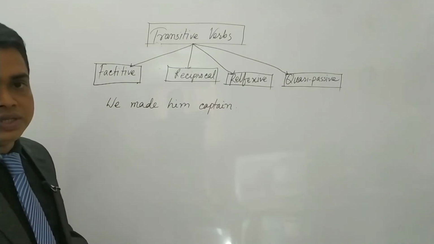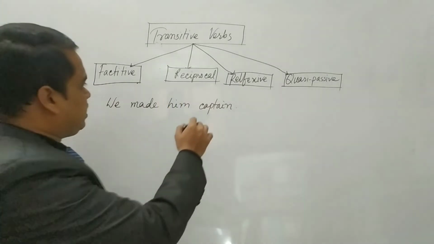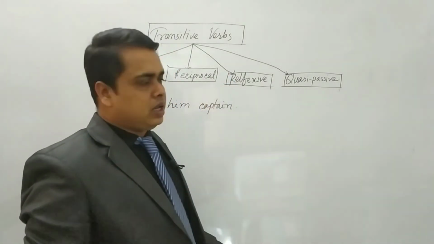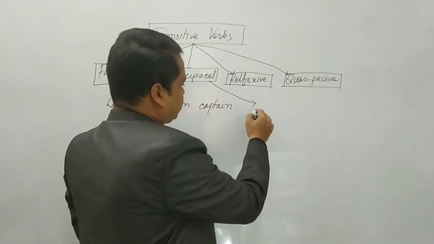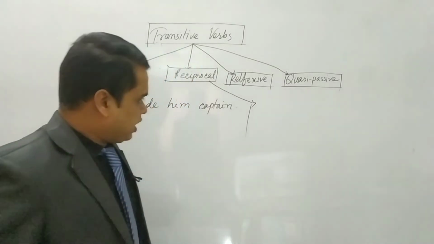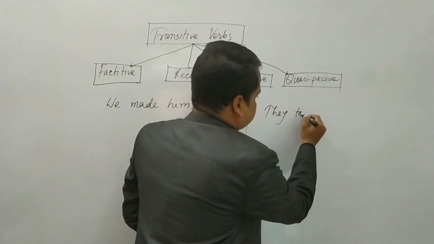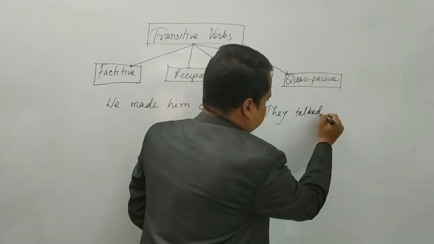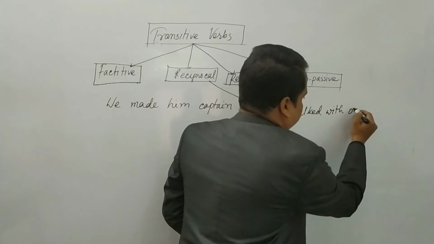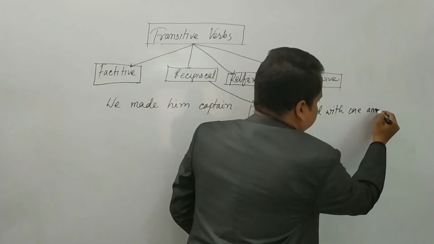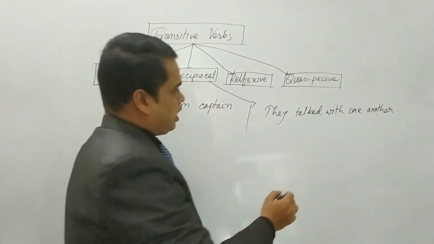Okay, dear students. Now the reciprocal verb. You have completed the reciprocal pronoun earlier, so it is very easy. If I give an example here: They talked with one another.